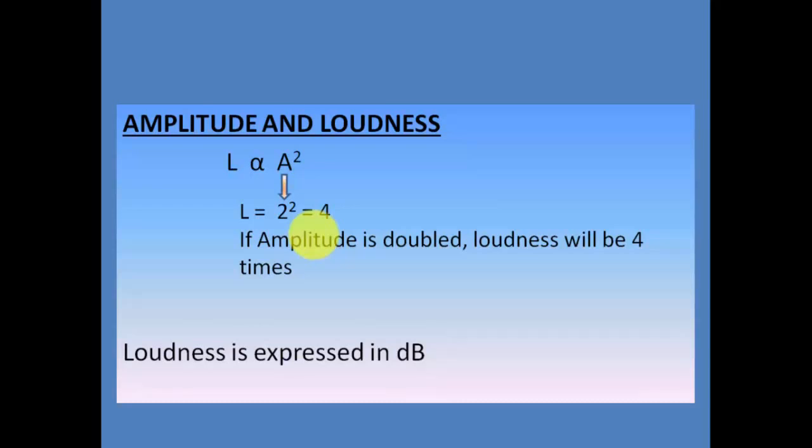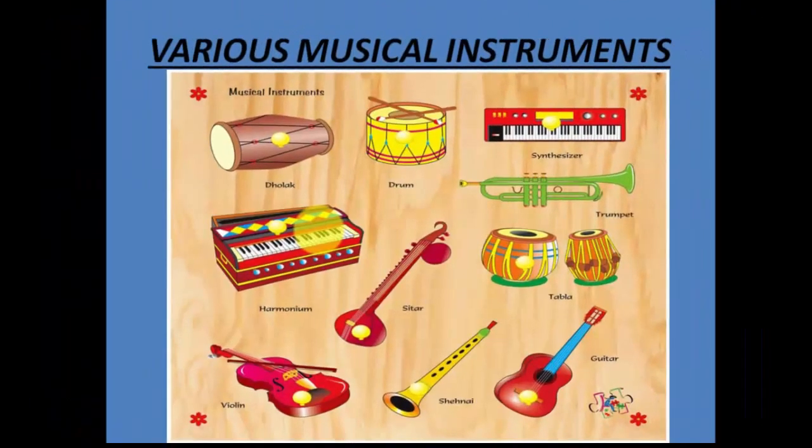So we know the relationship between amplitude, loudness, lambda, mu, and time period. Now with this information, let us go ahead and talk about various musical instruments. How are these sounds produced in the musical instruments? Why are they different from each other? Now, as we all know, there are various musical instruments that we must have seen or used. So let's talk about these individual instruments.